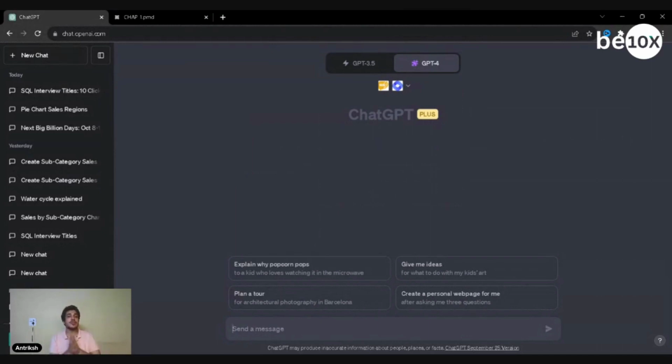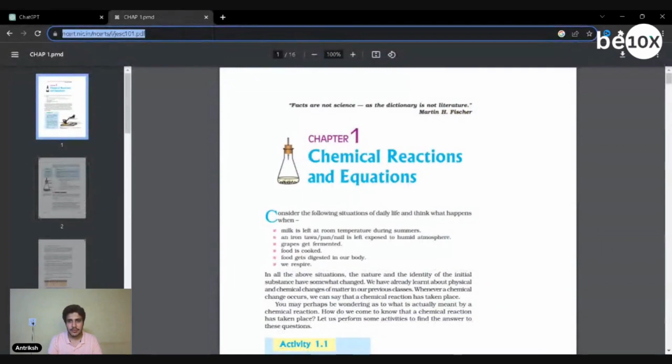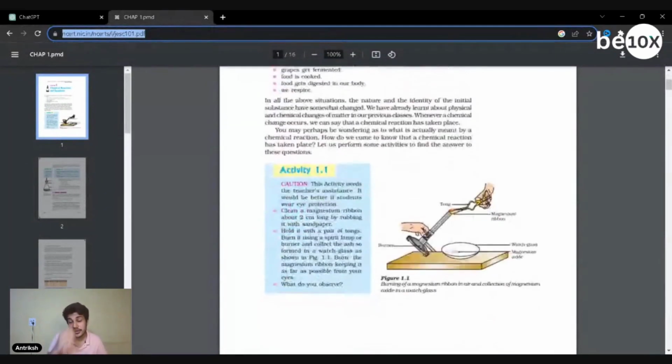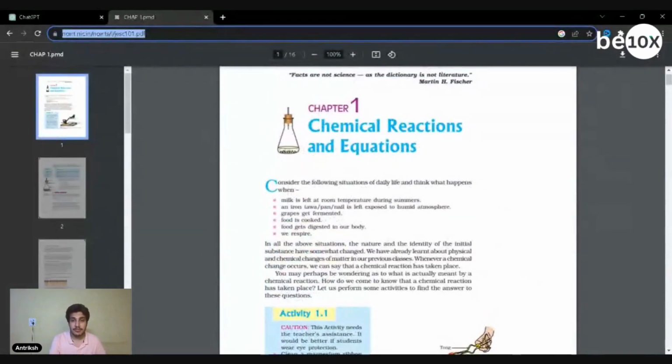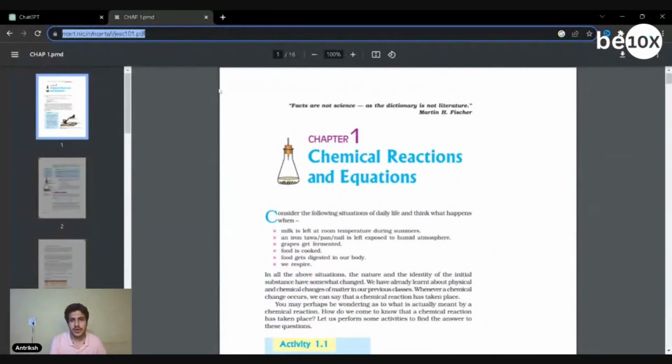So askpdf, what it really does is it tells us everything that we need to know about a PDF. Basically you can talk to the PDF, you can ask questions about the PDF, you can ask ChatGPT. So ChatGPT basically becomes like a master of that particular PDF. It is going to know everything and anything about that PDF. What I've loaded down here is chapter 1 of the 10th NCERT science textbook in India, a chemistry chapter called Chemical Reactions and Equations.